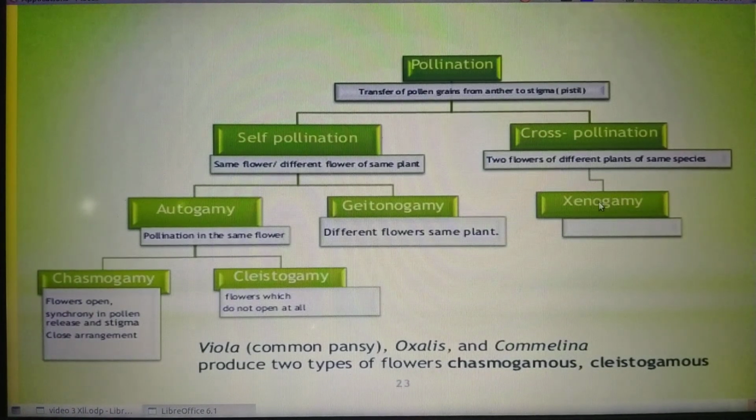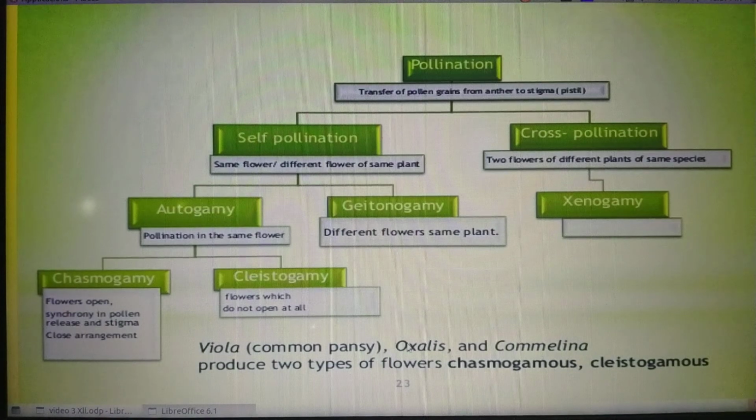This is the only type of pollination which can help the process of evolution. Why? Because this is the only type of pollination which brings genetically different offspring. In xenogamy there is a recombination of different genes coming from the male parent and the female parent.